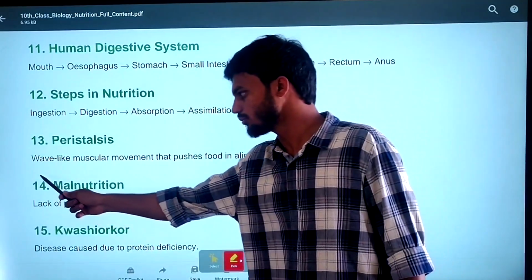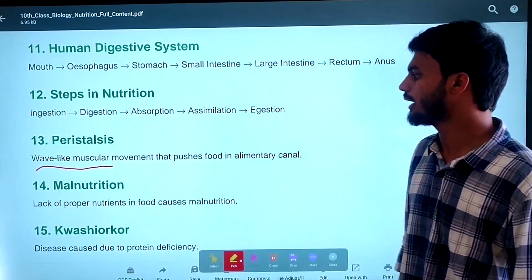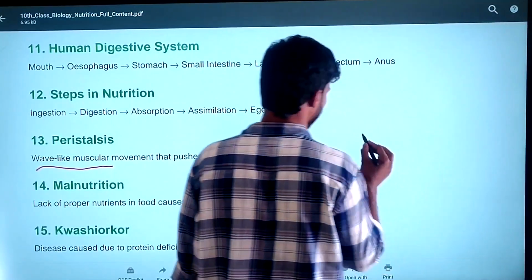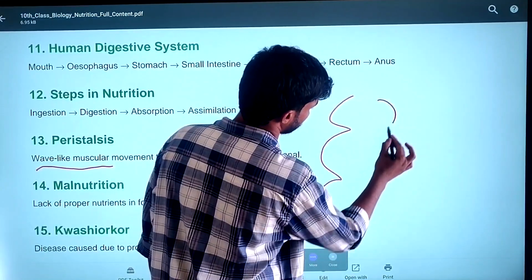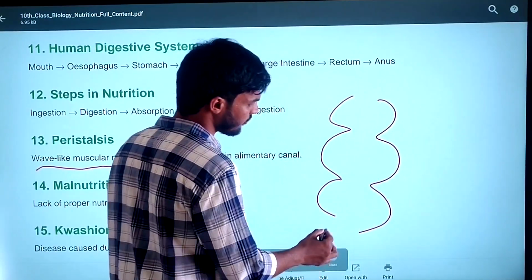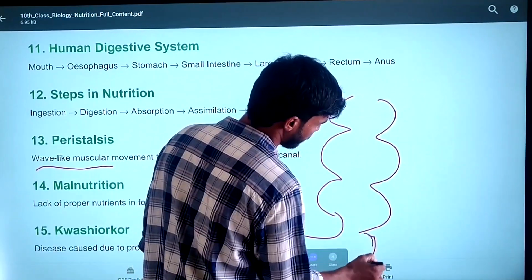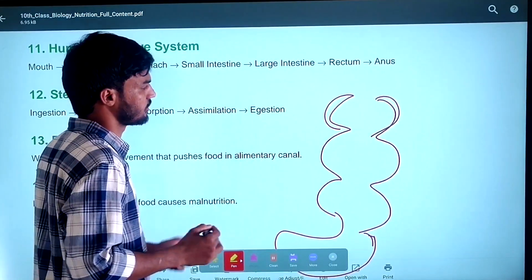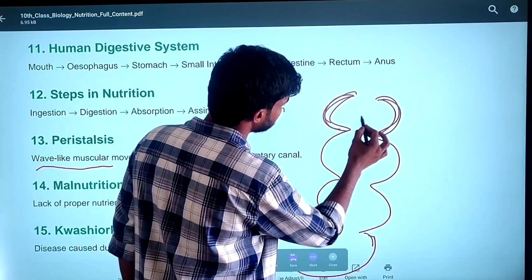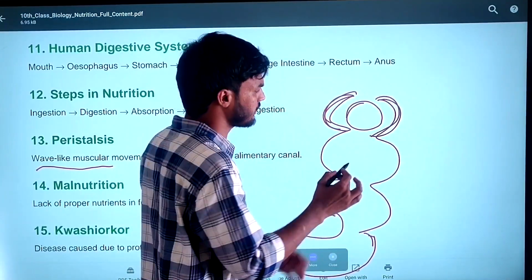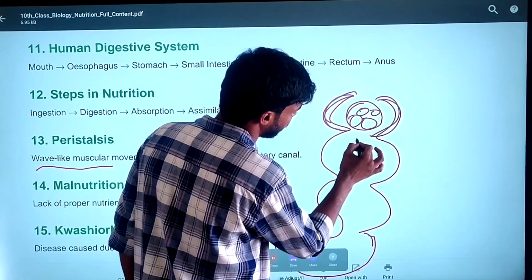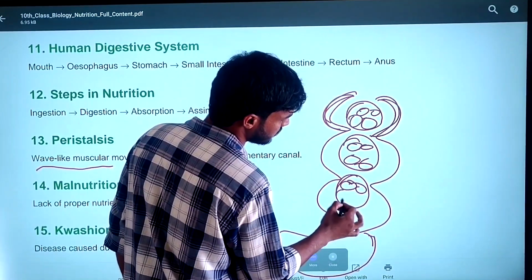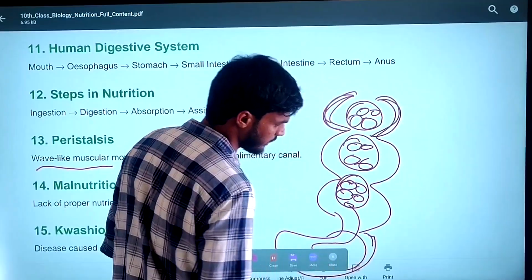Peristaltic movement. What is peristaltic movement? A wave-like muscular movement that pushes food into the alimentary canal. From the esophagus to the stomach, contraction and relaxation take place. When the contraction takes place, the food bolus moves forward, and by this process the bolus enters the stomach.